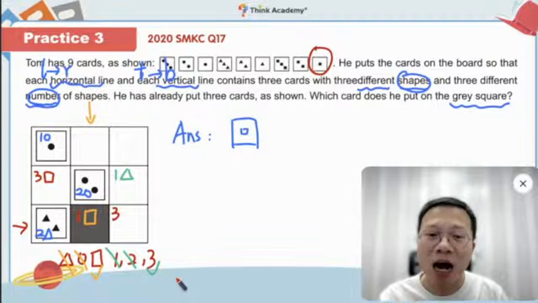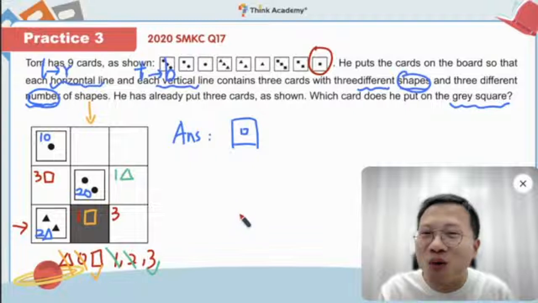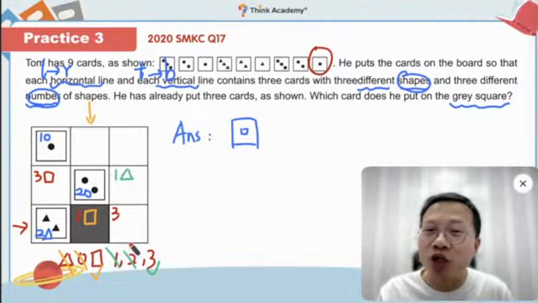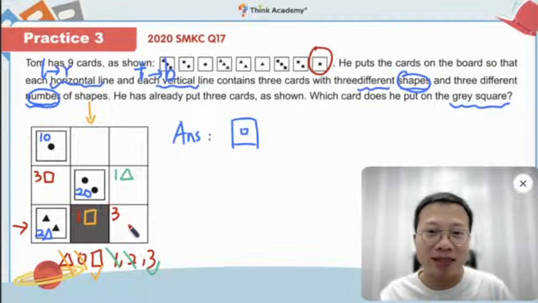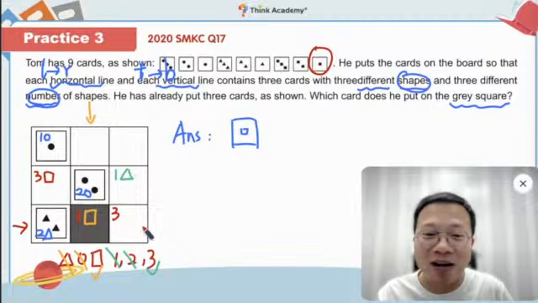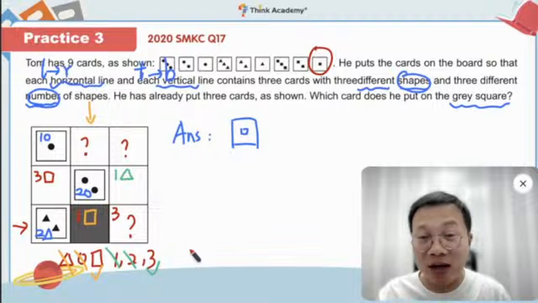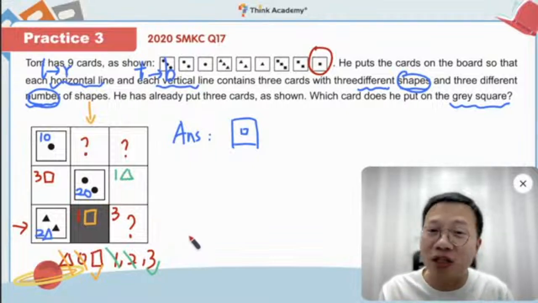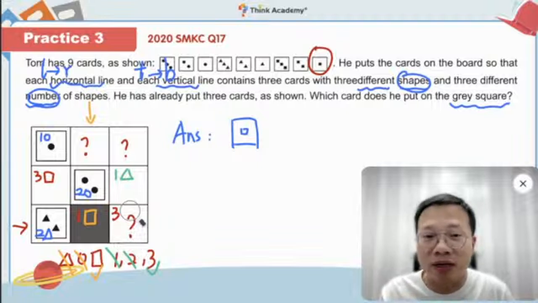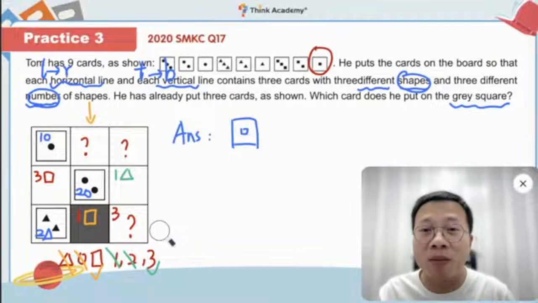Actually, this is something like a Sudoku. I'm not quite sure if you play Sudoku or not. You can try to finish the rest of the boxes, but because of the time here, I'm not going to explain it in detail. If you're interested, kids, you may think about the rest of the boxes: what are the numbers and what are the shapes? You can do it afterwards as a bonus. If you still have questions, remember to ask me or maybe Ollie for help.